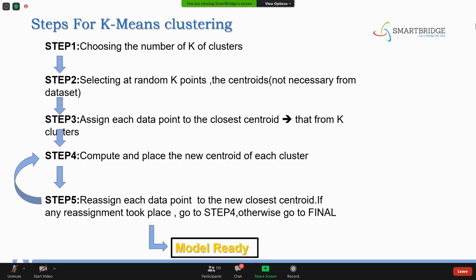The first step is choosing the number k of clusters. We'll see how to find the k value. Second, select random k points, not necessarily the data points; they can be centroids. Third, assign each data point to the closest centroid. Fourth, compute and place the new centroid for each cluster. Fifth, reassign each data point to the new closest centroid. If any reassignment took place, go to step number 4, otherwise go to final.